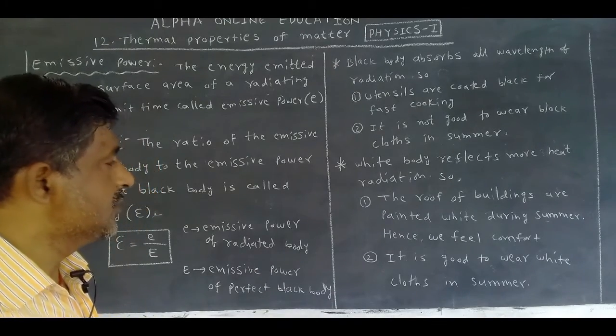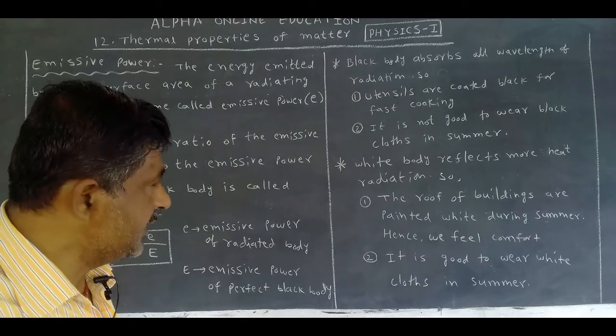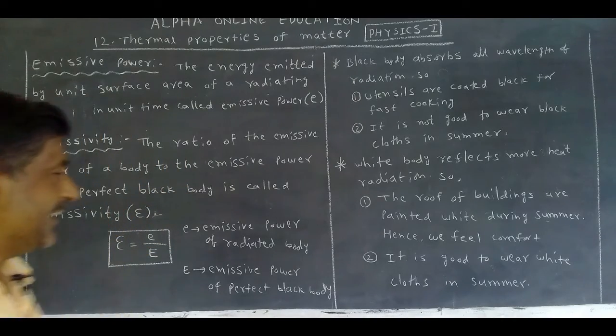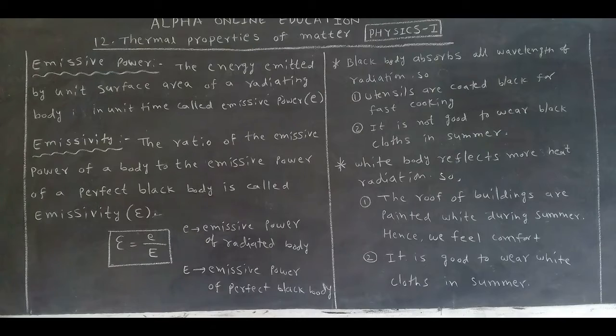Why? The white body reflects more heat radiation. That's why the roofs of buildings are painted white during the summer. Hence we feel comfort, and the room becomes very cool even in summer.